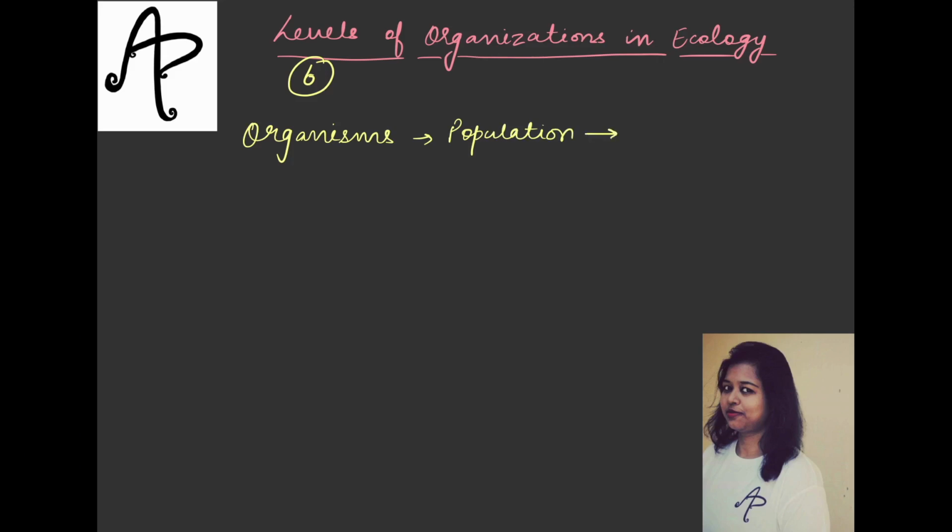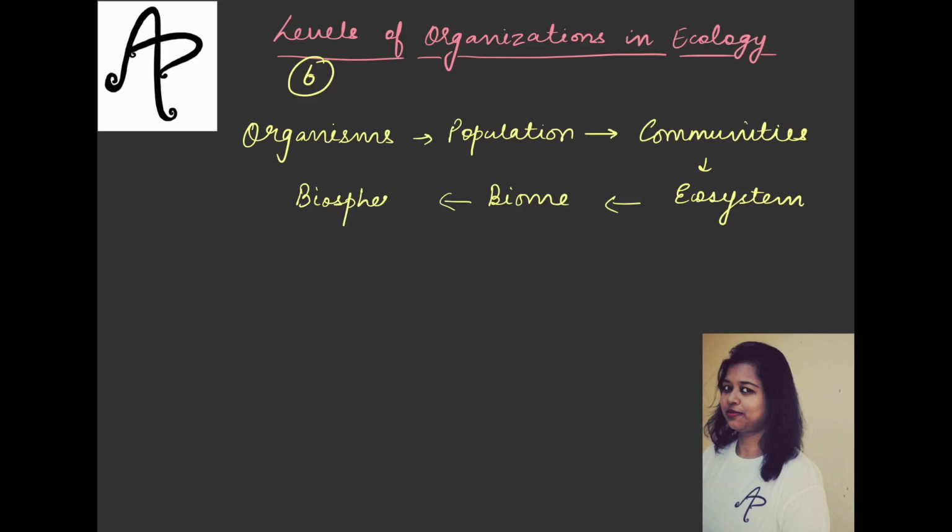So you have the 6 levels: organisms, population, communities, ecosystem, biome and biosphere. Now you know that for ecology you have these 6 levels.